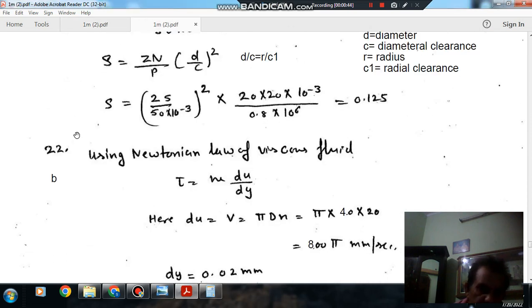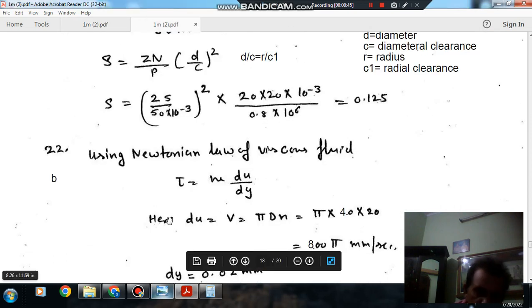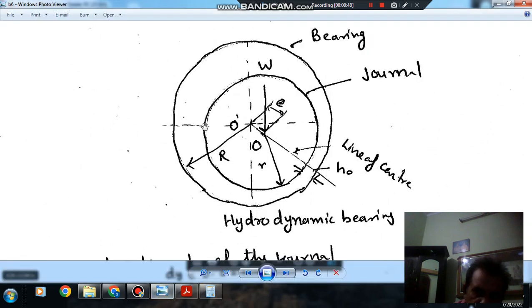So this is your journal and this is the bearing. Journal radius is small r and radius of bearing is capital R. So the maximum difference between the journal and bearing is R minus r, or the radial clearance. Okay. The journal is rotating and the bearing is fixed.